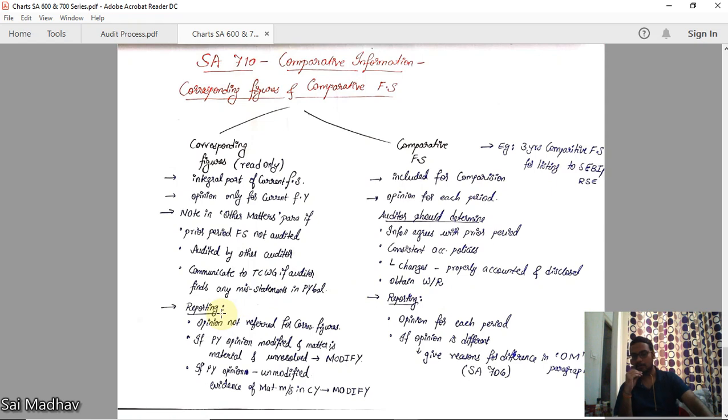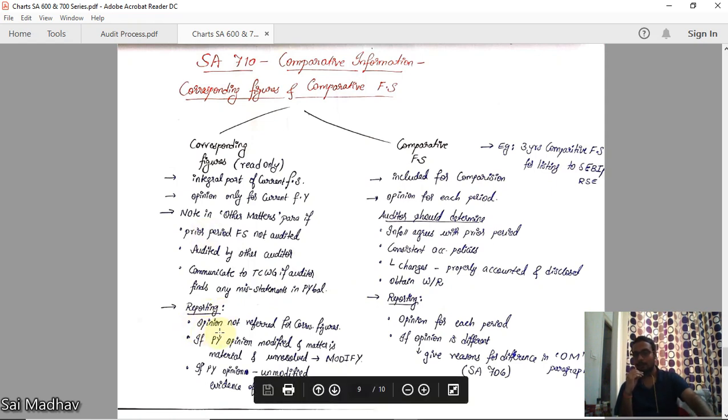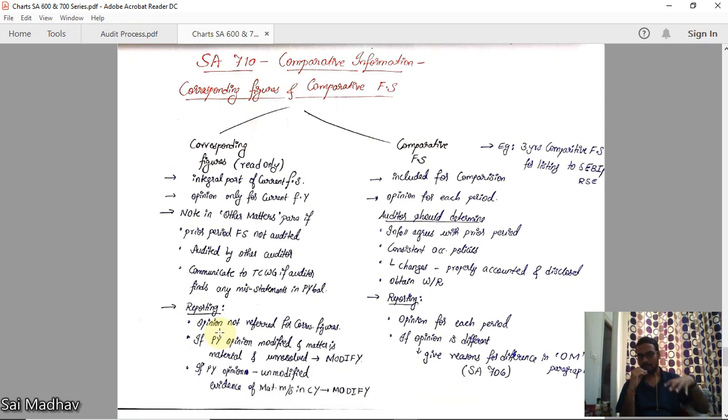Coming to the last part, that is the reporting part. In corresponding figures, the opinion does not refer to corresponding figures. You are giving an opinion on this financial year. The previous year was done by another auditor or it is not audited, but it is not your responsibility to give that report. Okay, you are giving an opinion on this year's reports, not for corresponding figures.